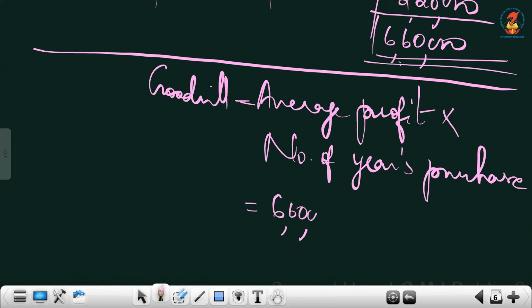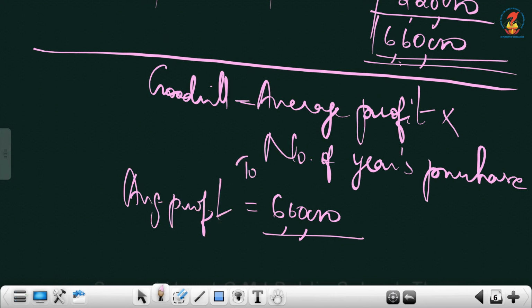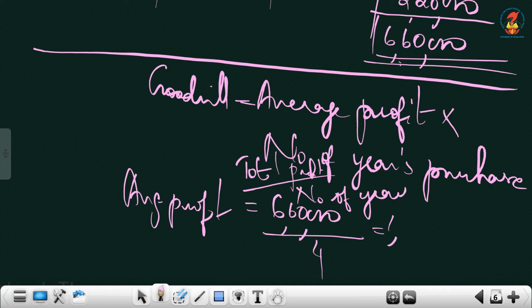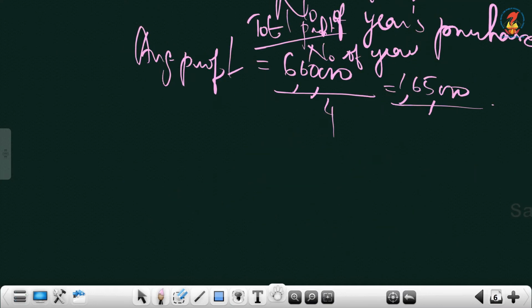Average will be 6,60,000 divided by, you can write the formula for average profit also, that is total profit by number of years. So 6,60,000 divided by how many years is it given? It is 4 years, isn't it? Yes. So 6,60,000 by 4, so that is 1,65,000, your average profit.